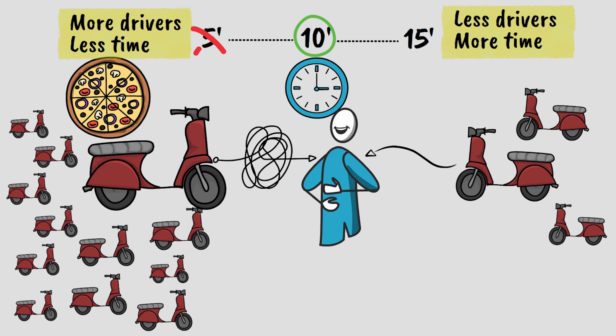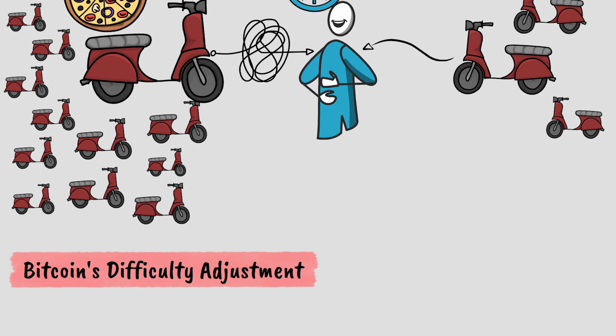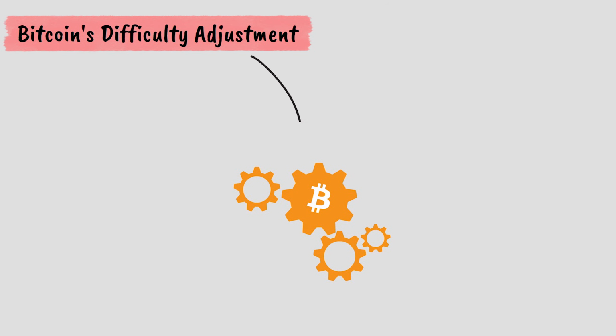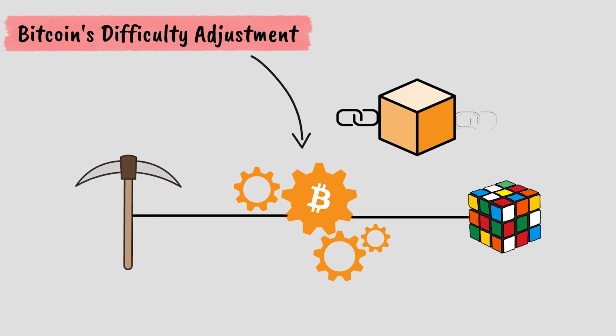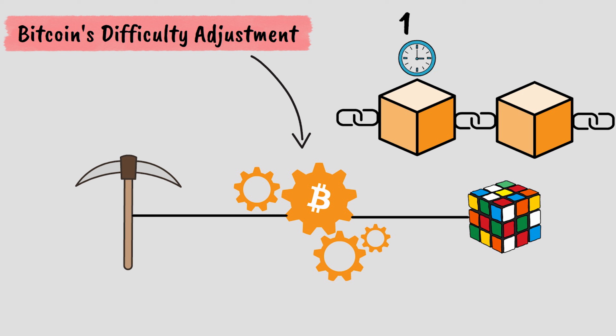This is essentially what Bitcoin's difficulty adjustment algorithm does. It's basically a built-in mechanism that automatically changes how hard it is for miners to solve the cryptographic puzzle required to create new blocks. The goal is simple: maintain an average block time of 10 minutes no matter how many miners are participating in the network.